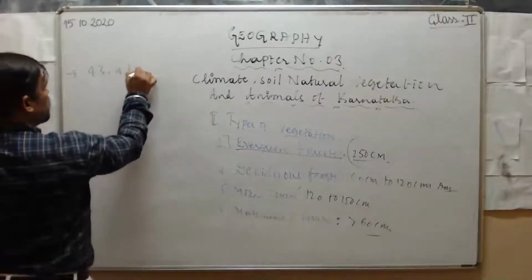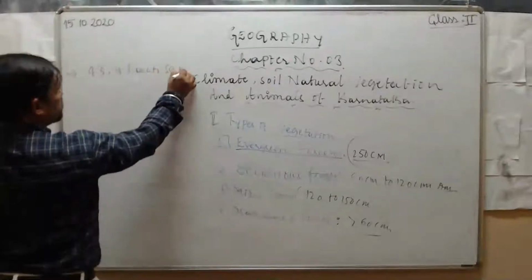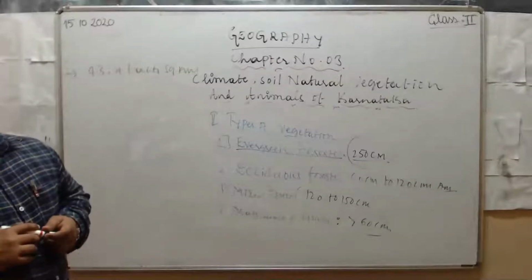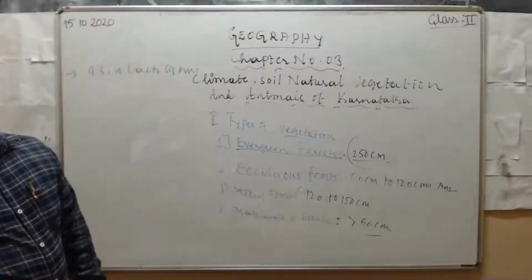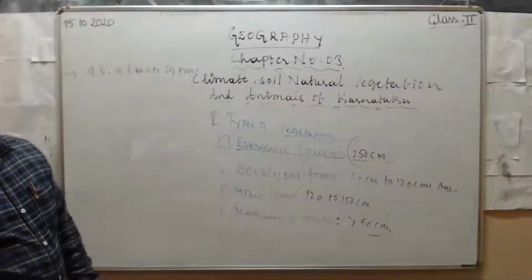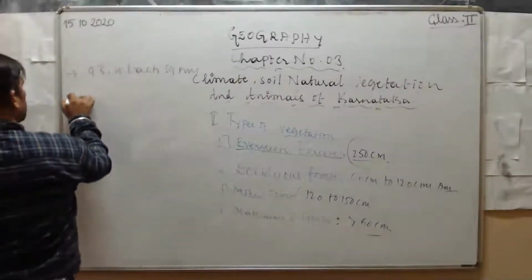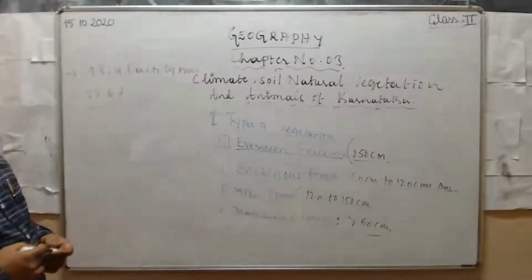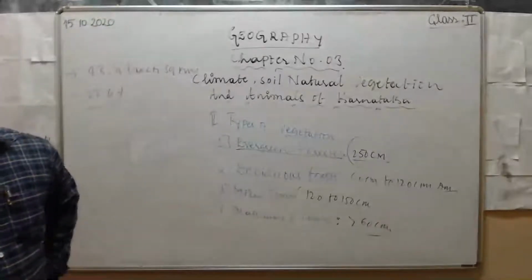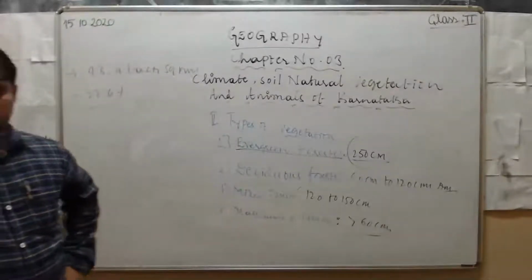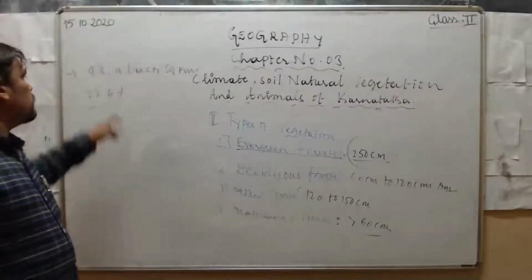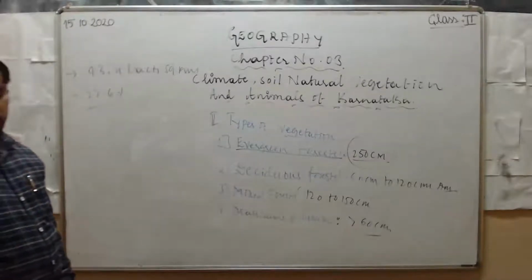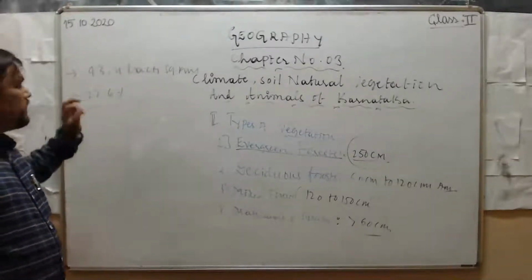43.4 lakh square kilometers. This is the recorded forest in Karnataka, but this forms only 22.6 percentage of the total geographical area in India. Okay.